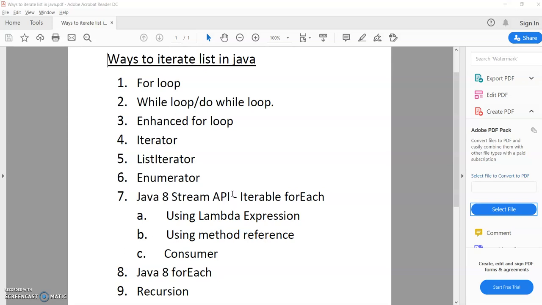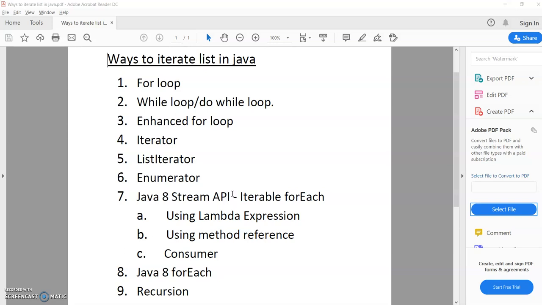Now I'm going to discuss one of the important topics in Java: iterating over a list. There are many ways to iterate, and over the period of time from Java 1 to Java 8, many APIs have been introduced to iterate over a list or collection. I have broadly divided them into 9 types.